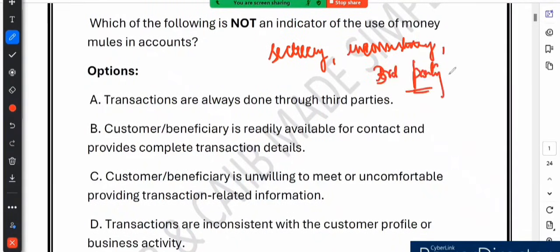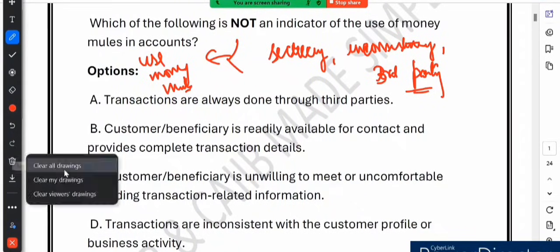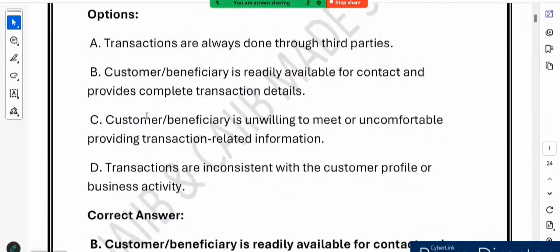So why do they rely on these things? To use money mules. The main motive is to use money mules. But if a customer is straightforward and cooperative, like in option B, then they are not a money mule. I hope this helps you understand the concept regarding the money mule. Now let's move on to the next question.